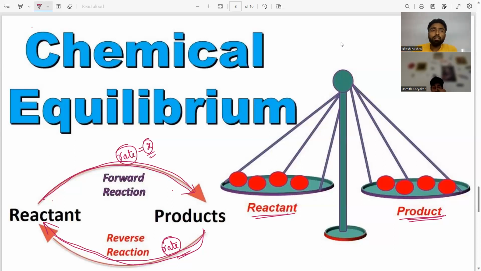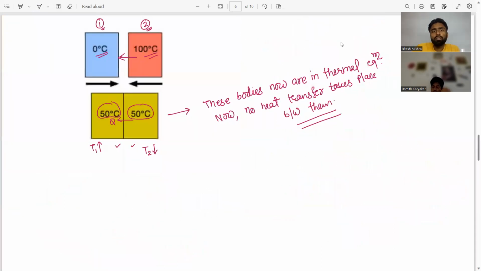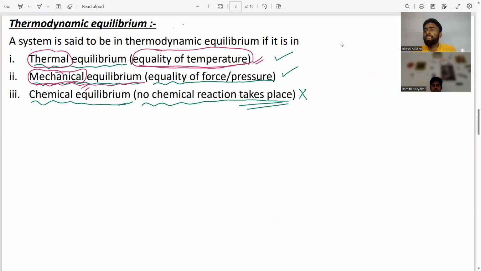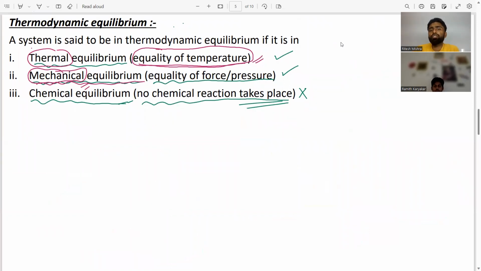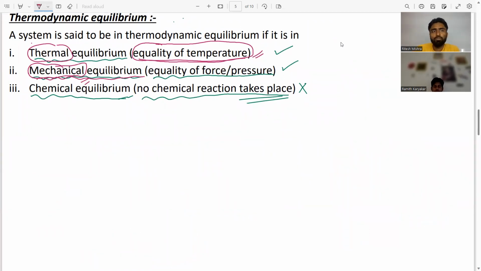And for the basic definition, you just have to say no chemical reaction takes place. If somebody asks you what is chemical equilibrium, when is a system said to be in chemical equilibrium, then please answer with the basic definition. When there is no chemical reaction taking place in the system, that system is in chemical equilibrium.